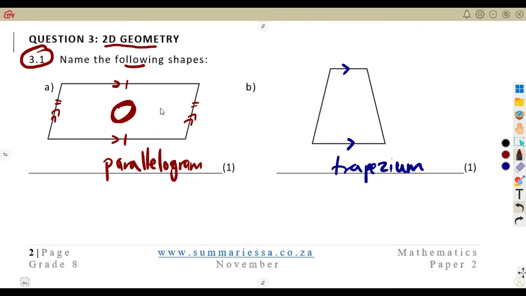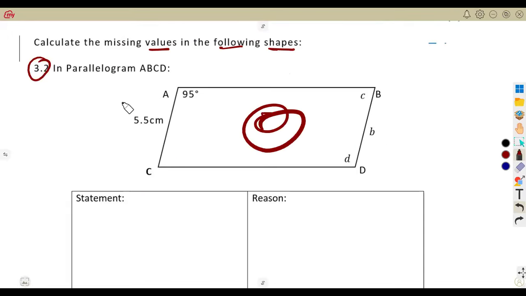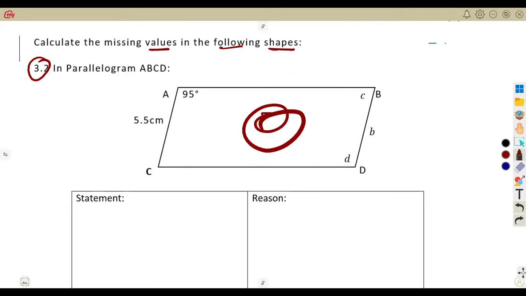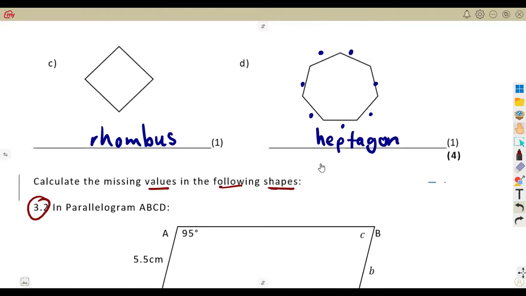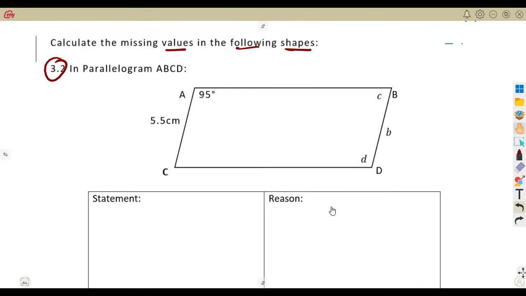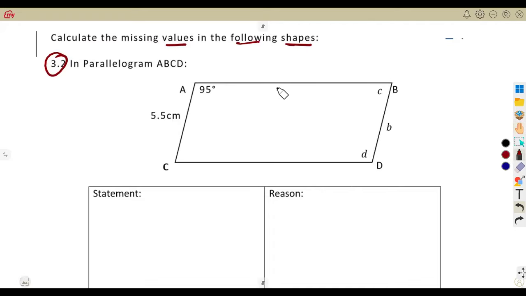So it's just a repetition. You can even see this is the same shape. And here they're even telling you that in a parallelogram ABCD, which is the same shape they were asking you the name of. So you see, guys, under exam conditions, also use the advantage of the question paper. If you're stuck, you can even go back and relate to that. So they're saying in this parallelogram, remember we talked of a parallelogram, guys.